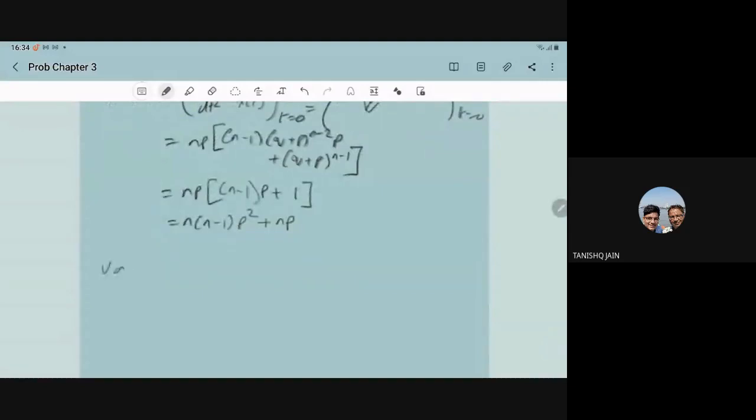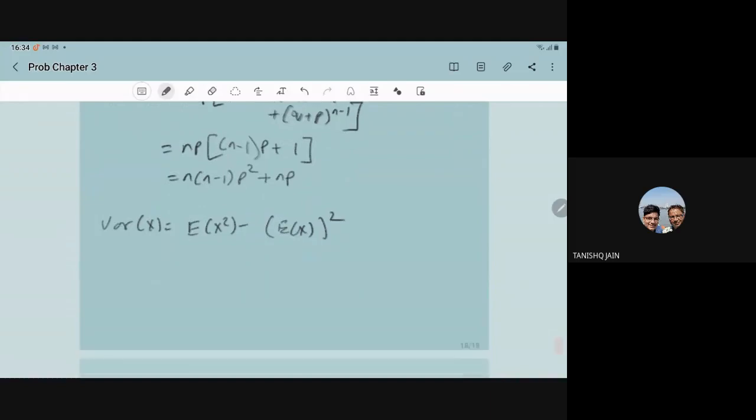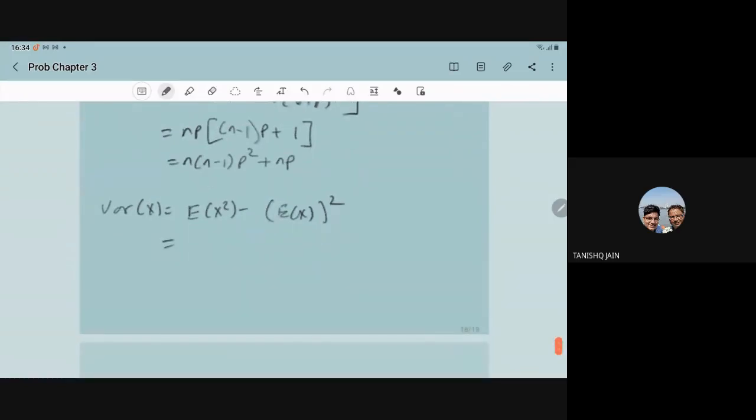From here, if you have to compute the variance of X, what is the variance of X? Variance of X is E(X square) minus the square of E(X). E(X square) we have just computed as n(n minus 1) p square plus np, minus the square of E(X).